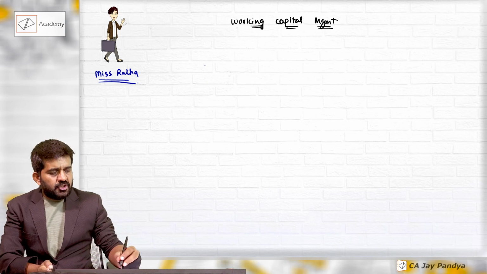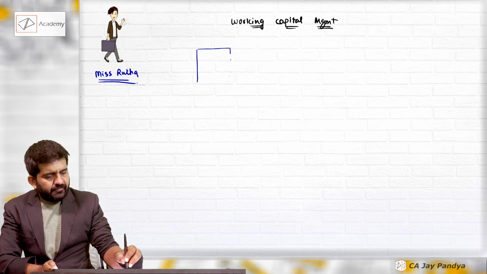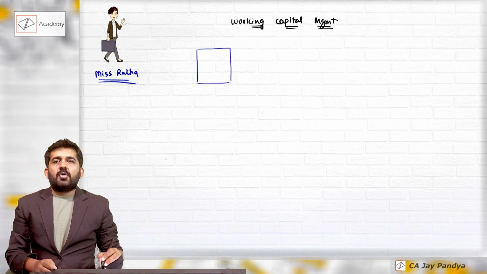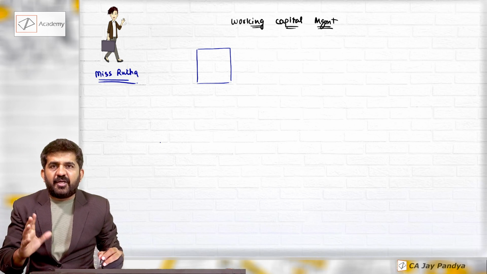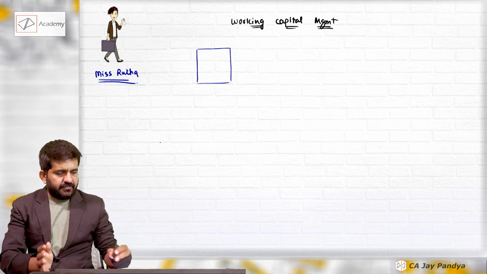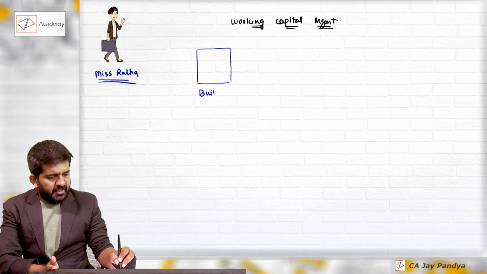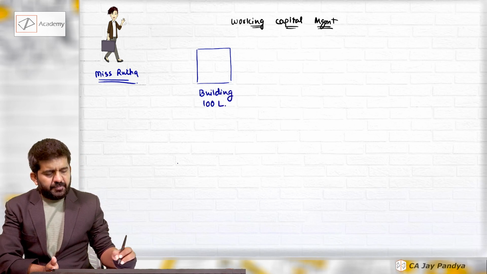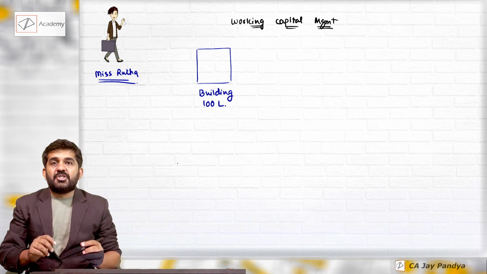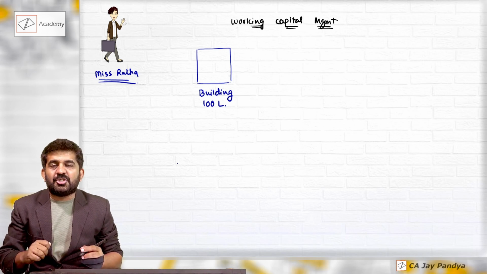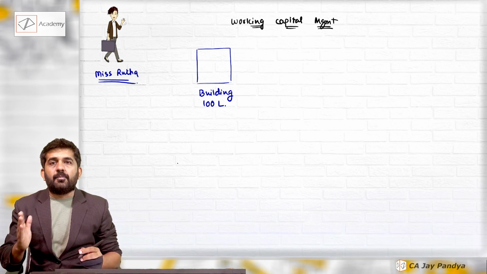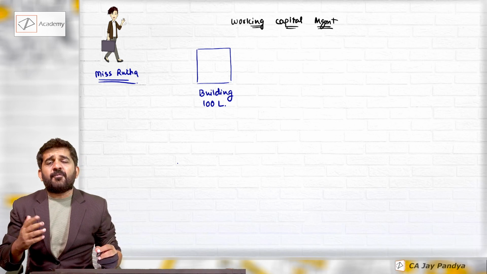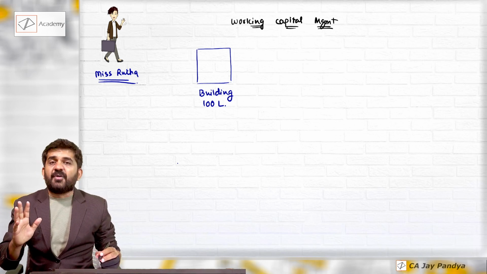She knows she will require a building where this pen will be manufactured in an automatic process. What is required is building. Building will cost her 100 lakhs rupees. She knows she will have to arrange this 100 lakhs rupees either from her own pocket or from bank or from any other sources for fixed capital requirement.